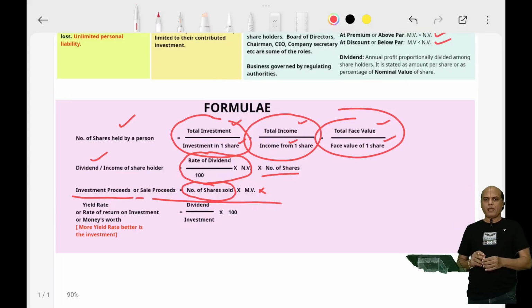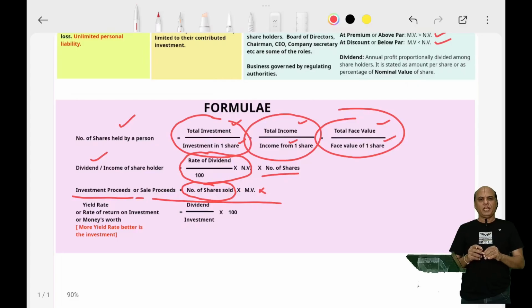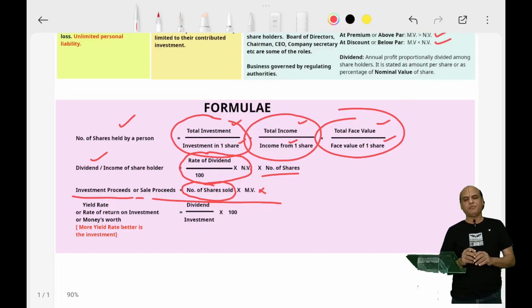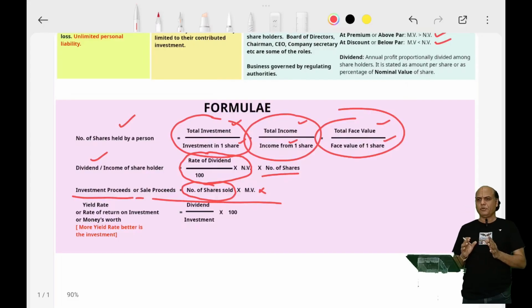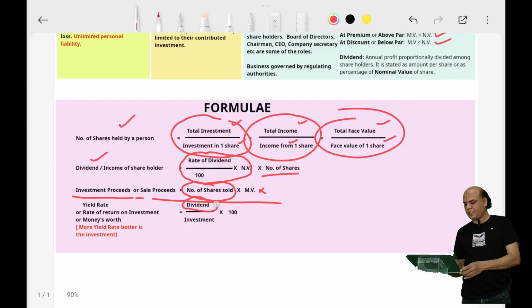Now the last term is yield rate or rate of return on investment, also called money's worth. Suppose a shareholder got a particular quantum of dividend on his investment. How is that yield rate calculated? The total dividend that the shareholder got, divided by his total investment made, as a percentage.